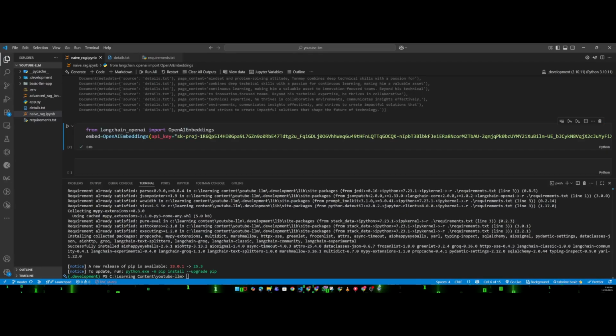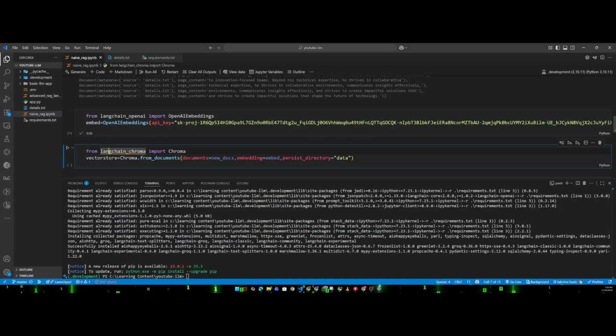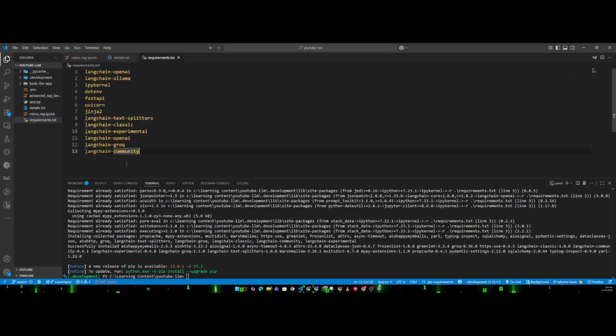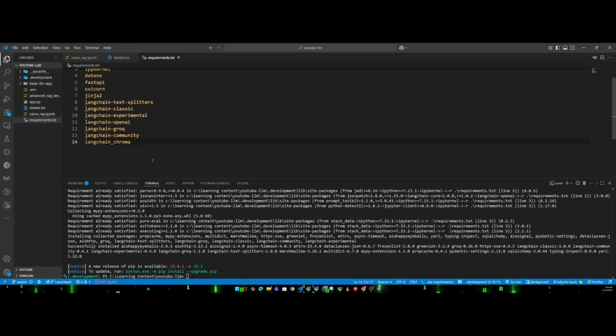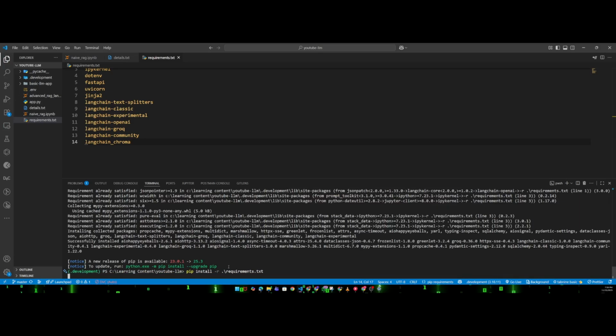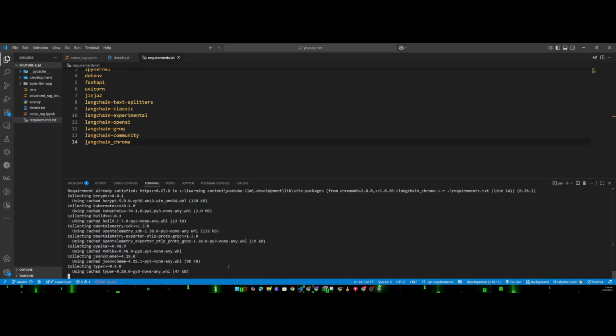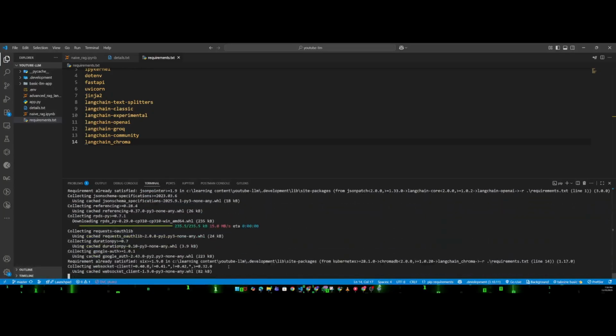My embedding is defined here. Now I need to push my data into some database. To do that, I need to call Chroma: from langchain chroma import Chroma. Chroma is a vector database where we store our embeddings. I haven't installed Chroma yet, so I am adding it inside my requirements.txt file and executing this code, which will install langchain-chroma in my environment.